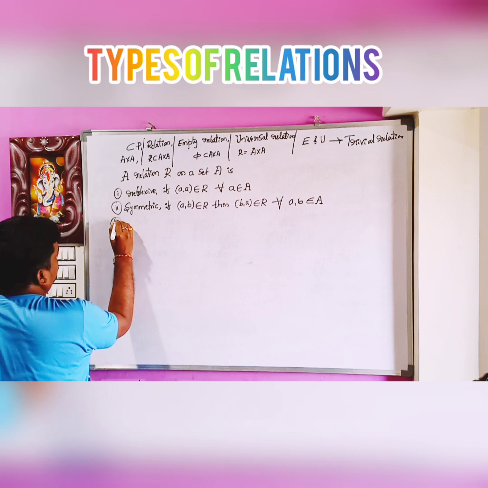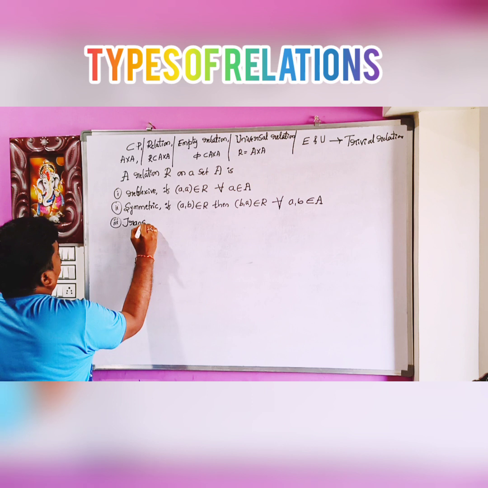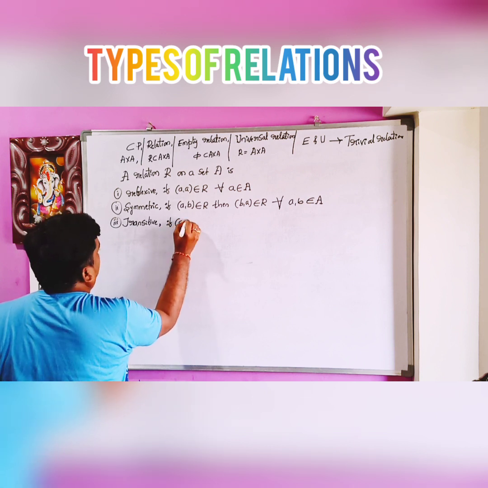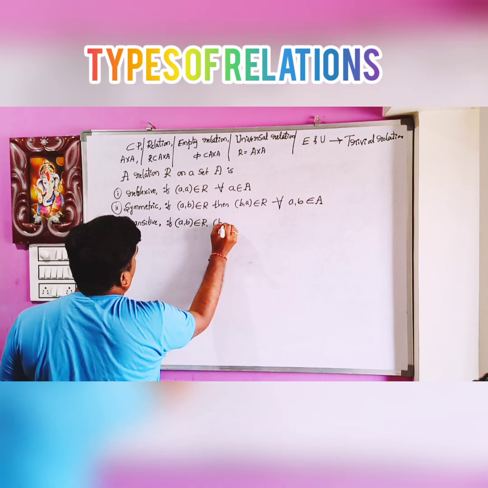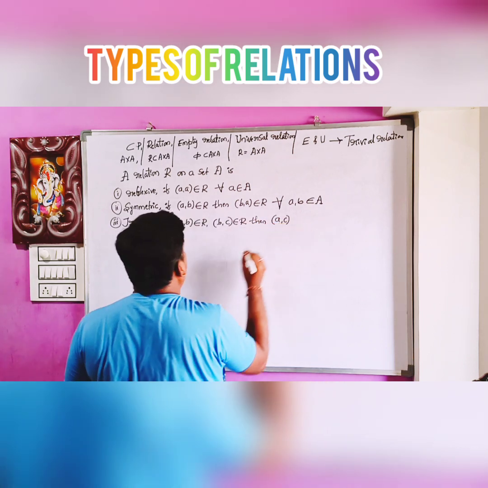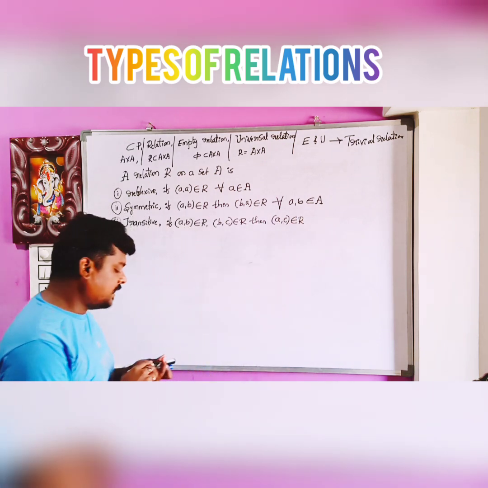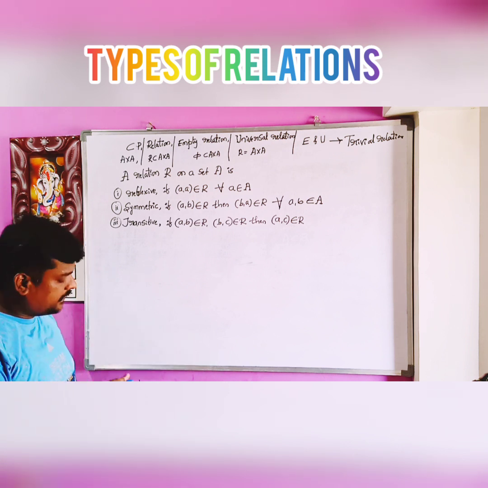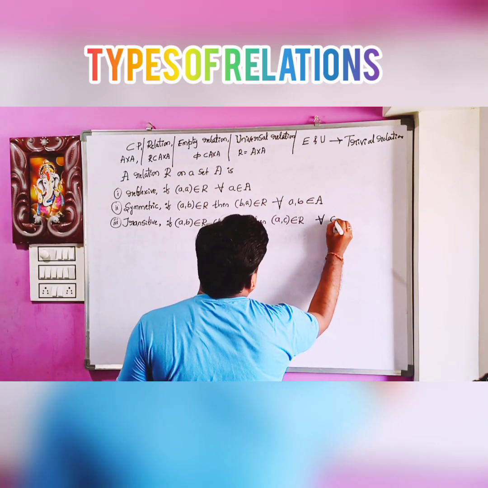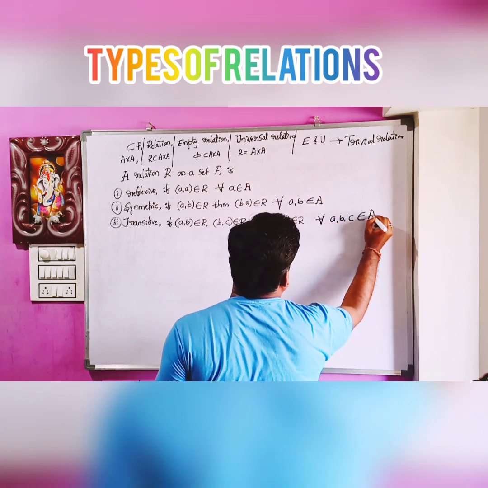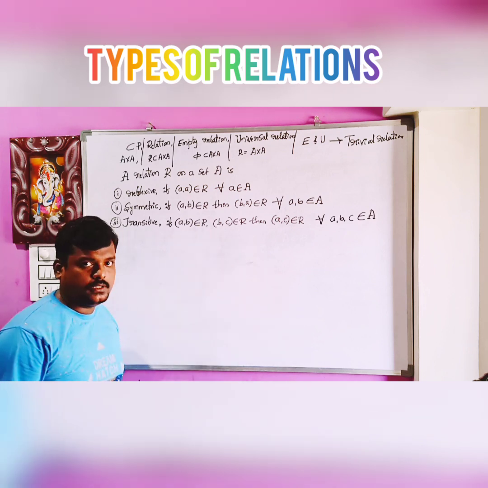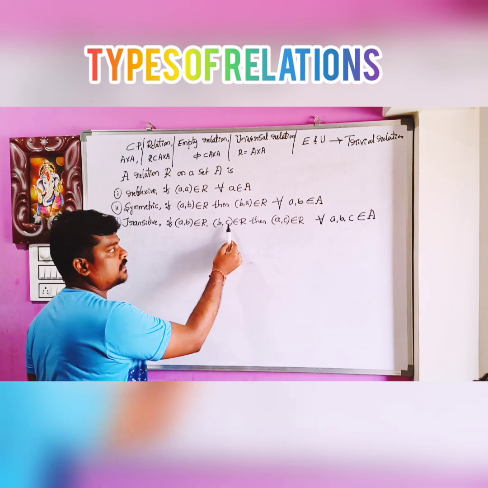Next, third one, transitive. If (a, b) belongs to R, (b, c) belongs to R, then (a, c) belongs to R, for all a, b, c, the elements of set A. A relation R is said to be transitive if (a, b) and (b, c) are in the relation.